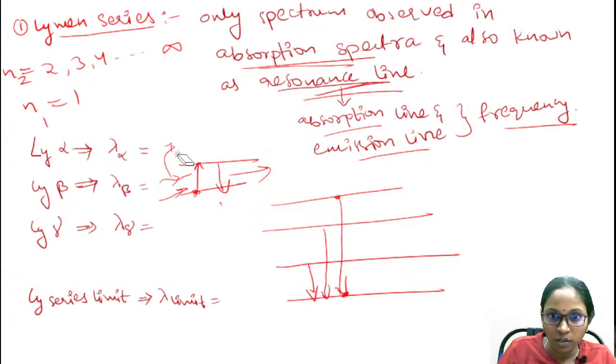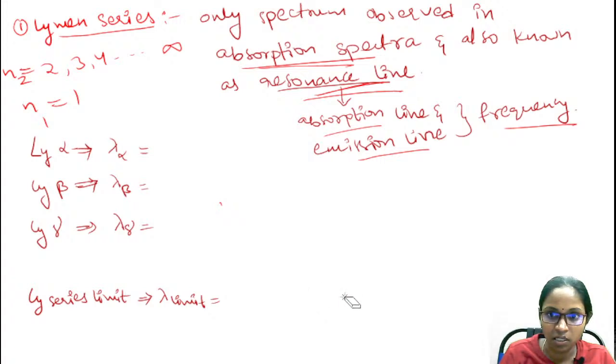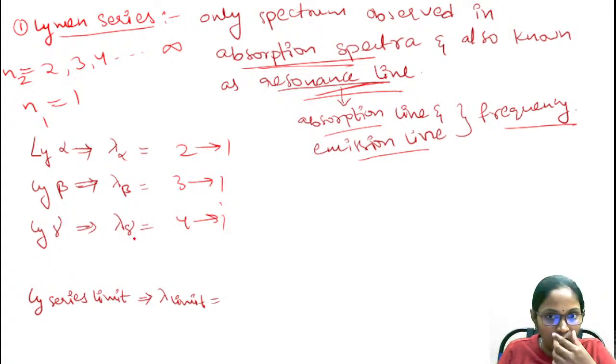Okay, and not only that, for the Lyman series you will have alpha, beta, gamma, delta series. That means transmission taking place from n equals 2 to 1 state. When the transition is from 2 to 1 state, the line we get is called the alpha line. 3 to 1 state is called the beta line, and 4 to 1 is called the gamma line. For all of these we need to find out the wavelength. How do we find out the wavelength?